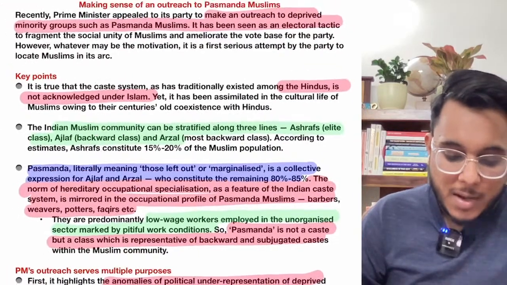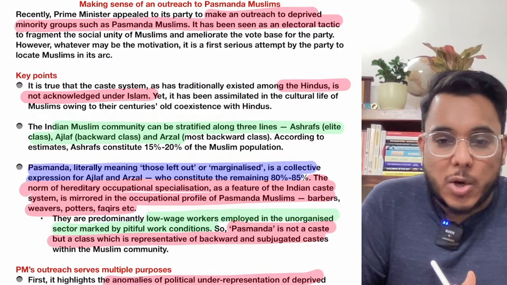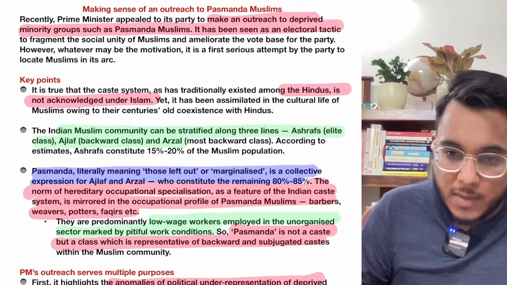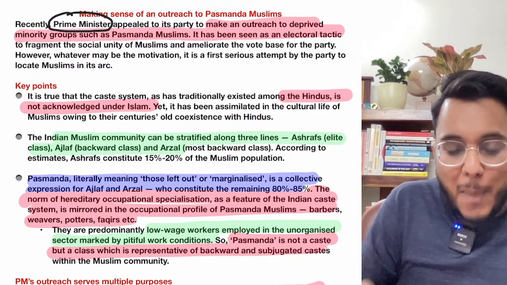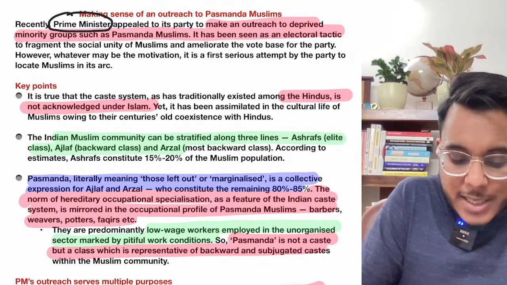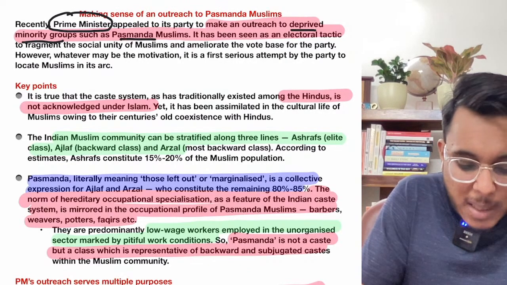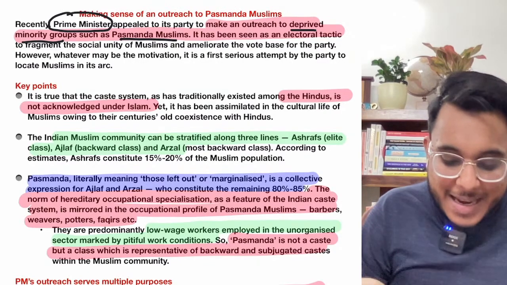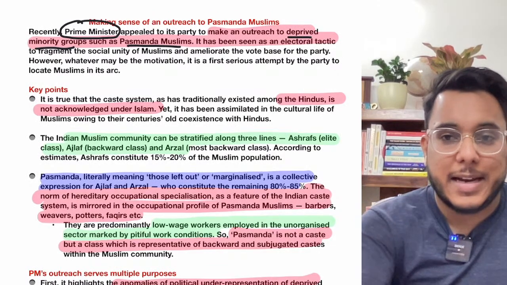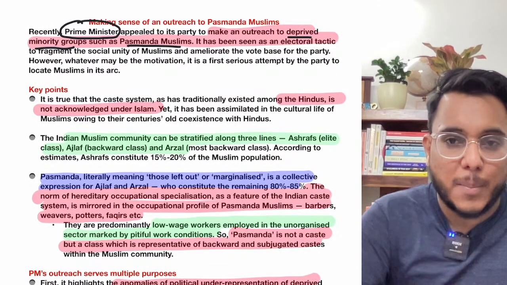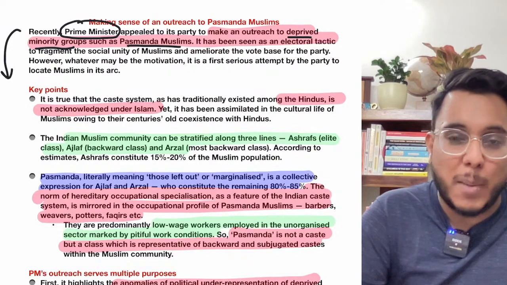Now let's understand what the article is talking about. The article is talking about a recent issue where the prime minister has asked the party members to make an outreach program to reach the deprived minority groups such as the Pasmanda Muslims. This is being called an electoral thing, but we need to understand this entire concept of backwardness among the minorities,